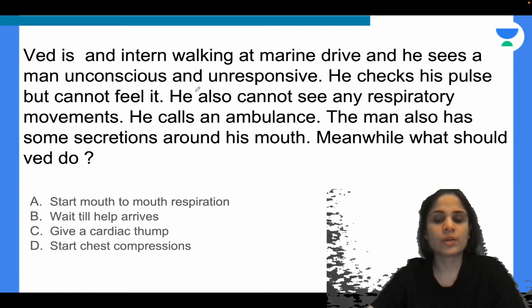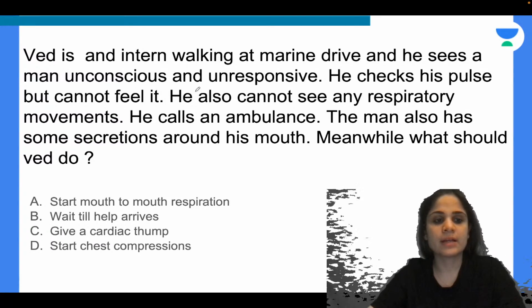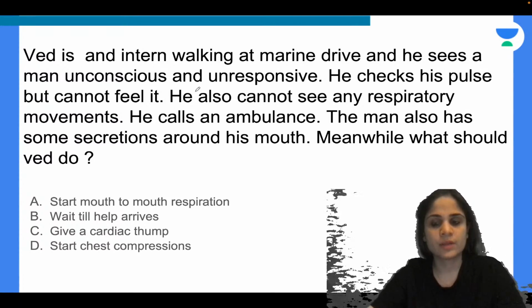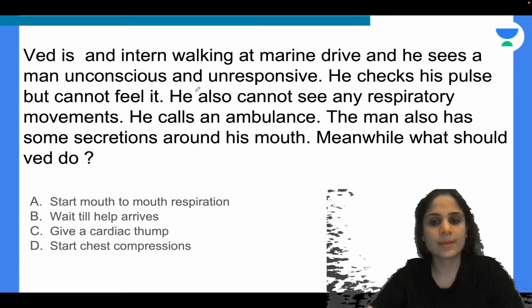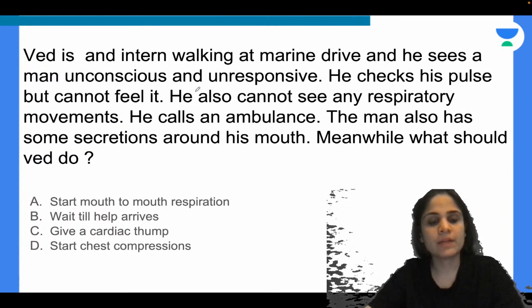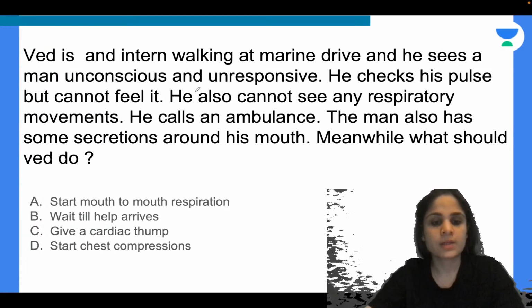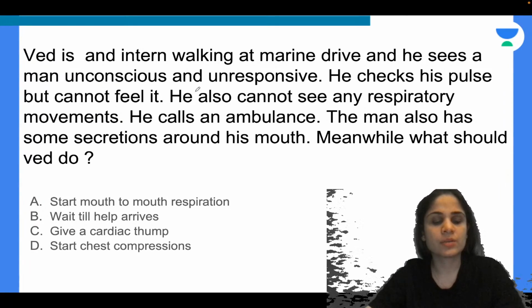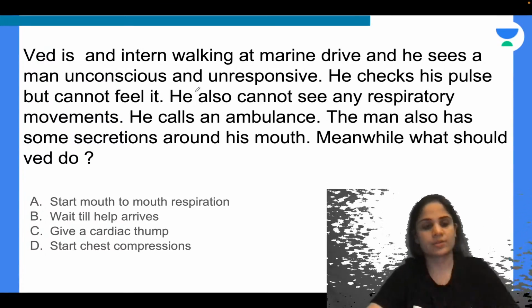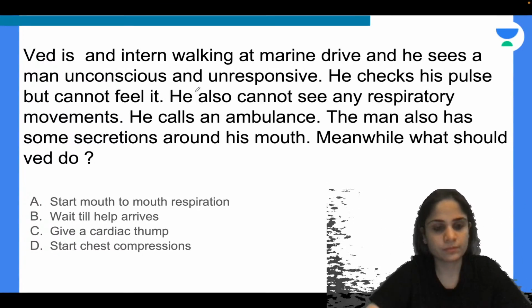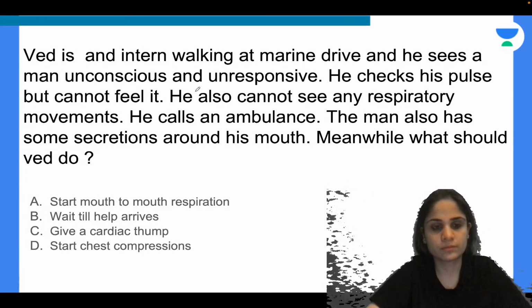Ved is an intern walking at Marine Drive and he sees a man unconscious and unresponsive. He checks his pulse but cannot feel it. He also cannot see any respiratory movements. He calls an ambulance. The man also has some secretions around his mouth. Meanwhile, what should Ved do? Start mouth-to-mouth respiration, wait till help arrives, give a cardiac thump, or start chest compressions.